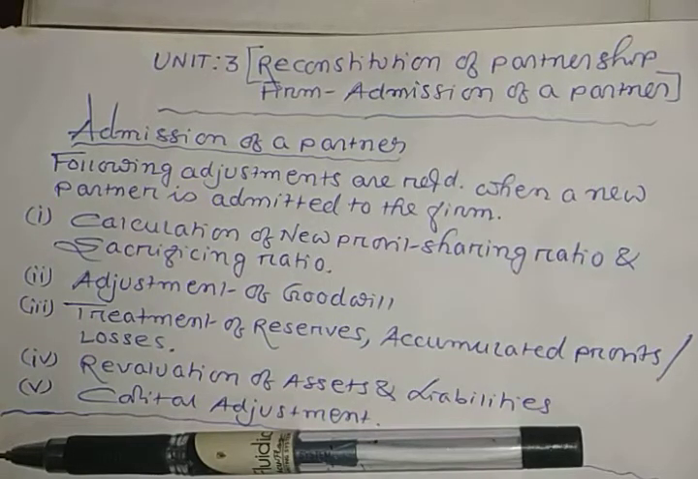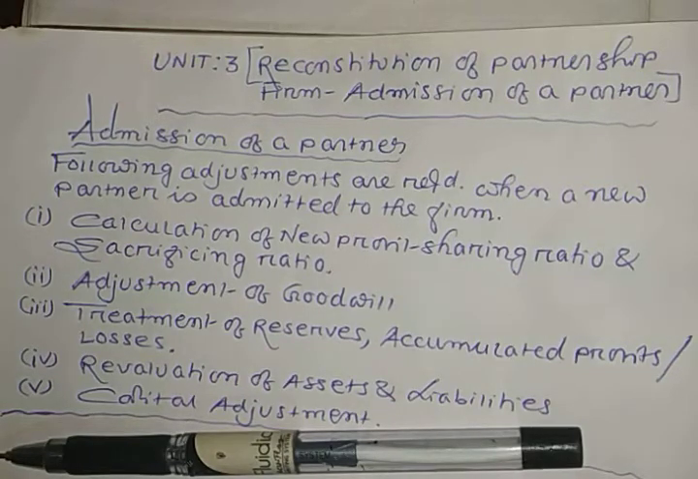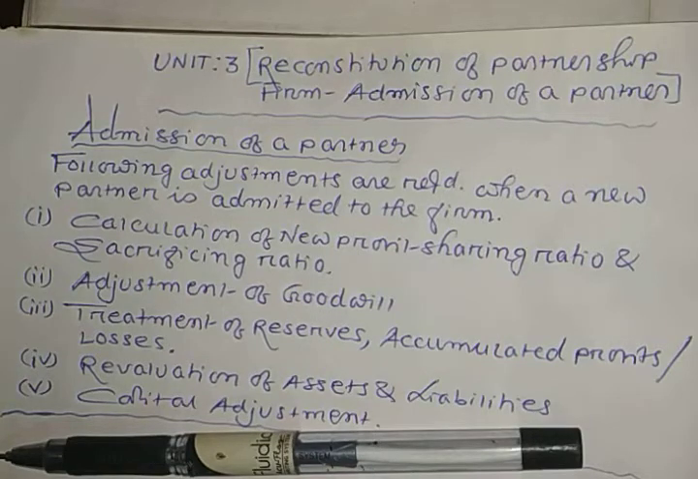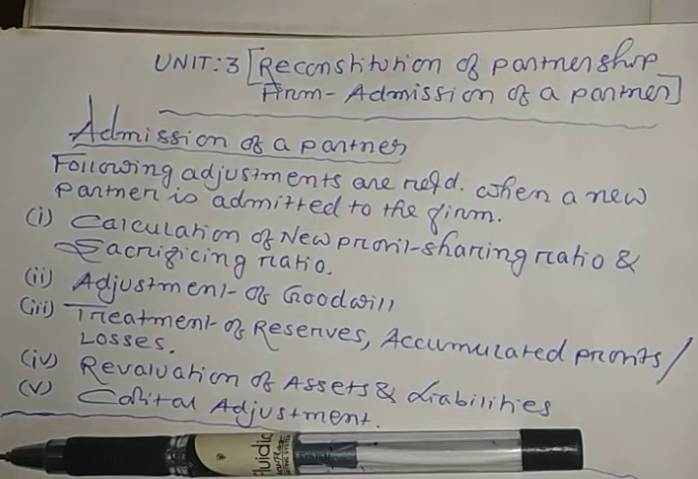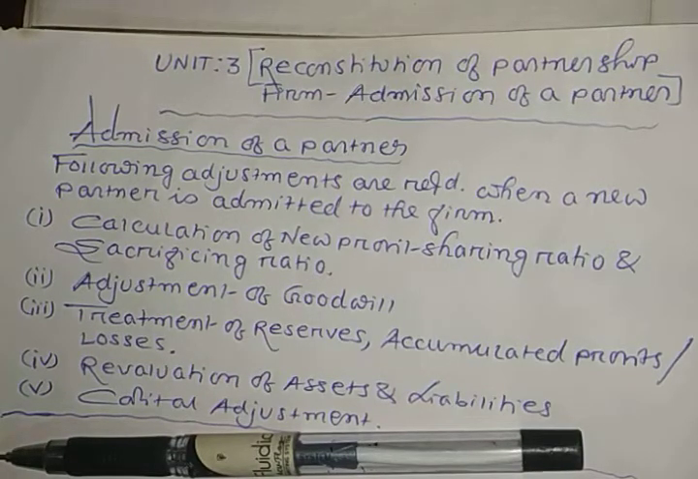And second, in what situations, or you can say in what circumstances, does reconstitution take place? Number 1, change in the profit sharing ratio. Number 2, admission of a new partner. Then number 3, retirement or death of a partner. Then amalgamation of 2 or more firms. These are the different situations when reconstitution of a partnership firm takes place, right?